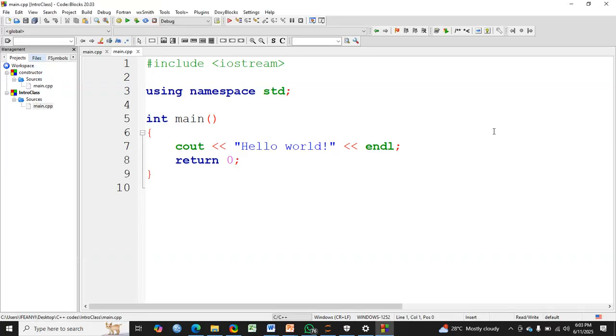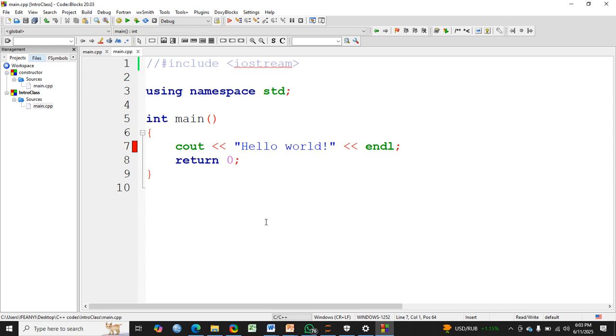So, I said that if I write this code without #include iostream, I'm going to comment it. Comment is //, and when you comment a particular line of statement, it means that line of statement is no longer effective. It is no longer seen as part of the code. So I will run this program again and see whether it will work.